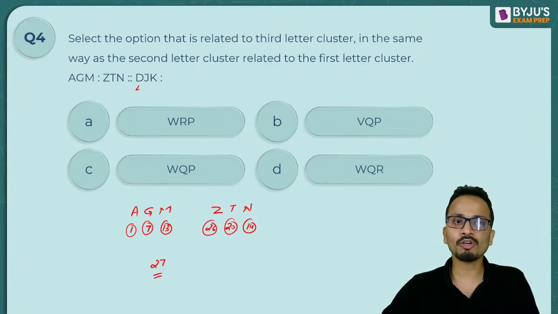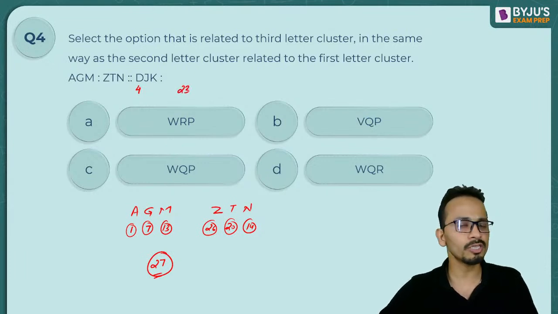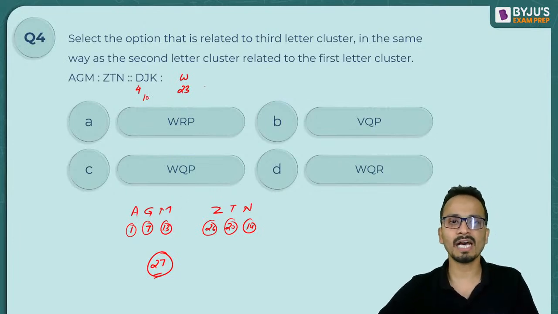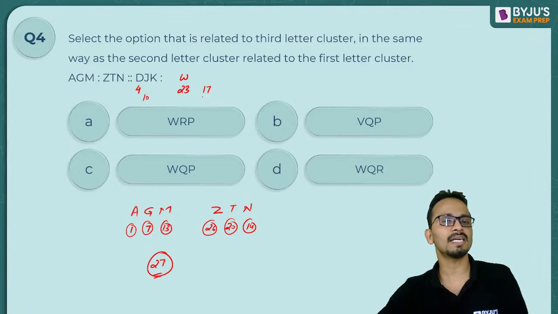So what is the number of D? 4. So D is 4. To make a sum of 27, I need 23 on the other side. Now 23 is equivalent to W. Similarly, J, the number is 10. To make the sum of 27, I need 17 on the other side.